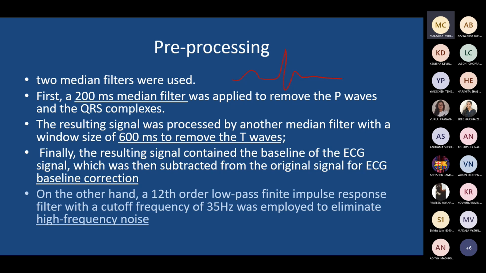See, from method to method, you may find different techniques adopted. In this work, the research group separated the P wave, the QRS complex, and the T wave. And based on these segmented areas, they extracted the features in this work. But essentially, this pre-processing may not be required in all methods. That's what I'm trying to say.